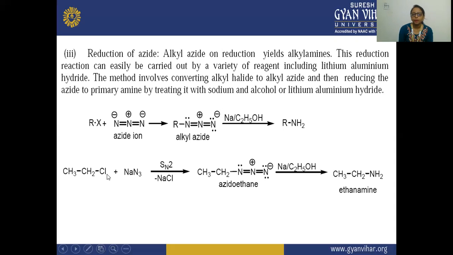And here we have taken an example. This is ethyl chloride, and we are reacting it with NaN3. From here NaCl gets removed, and there is a formation of azidoethane. After the formation of azidoethane, again we are reacting it in the presence of Na and C2H5OH. This is the Mendius reaction, and there is the formation of ethanamine, which is your primary amine.